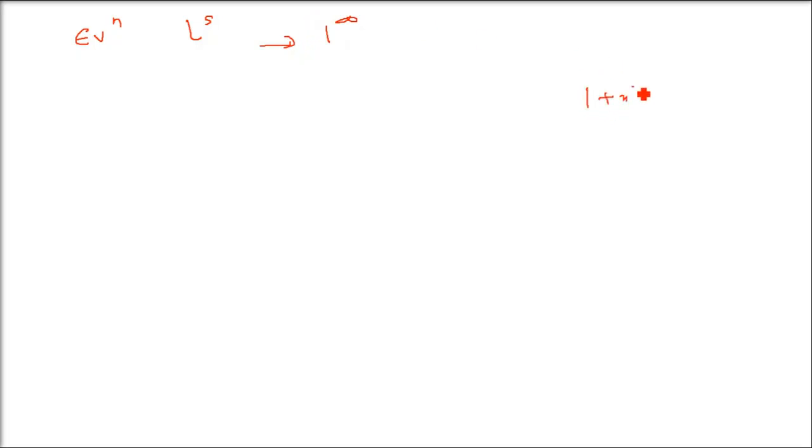So you have 1 plus x raised to the power 1 by x, the limit is x tends to 0. Just put x as 0: 1 plus 0 raised to 1 by 0. So 1 plus 0 is 1 and 1 by 0 is infinity. So 1 raised to infinity.